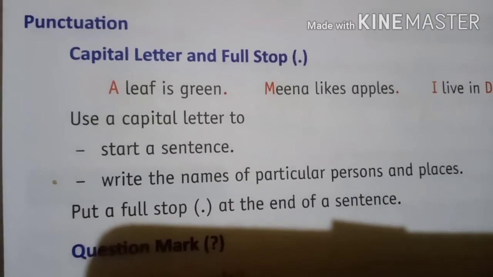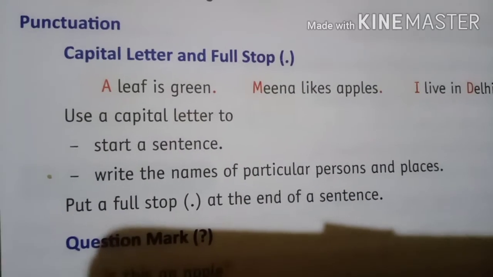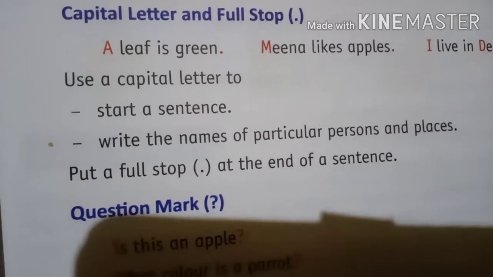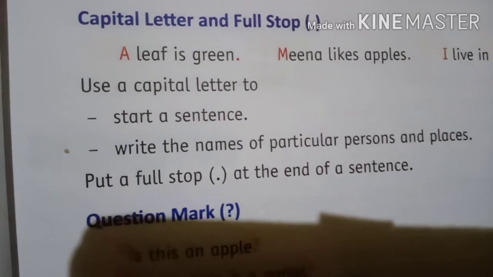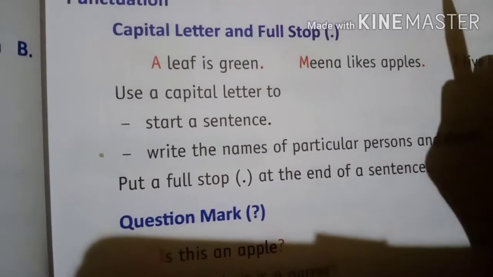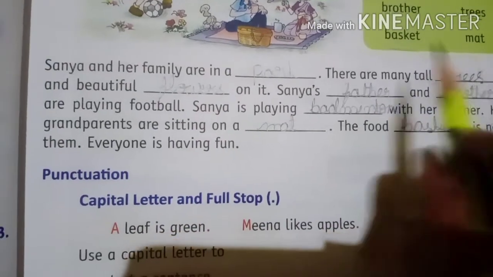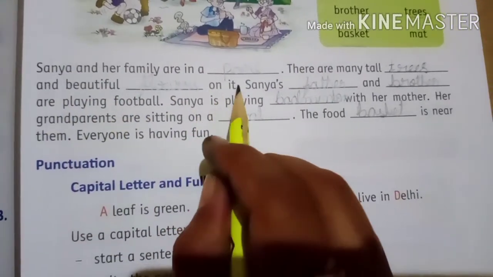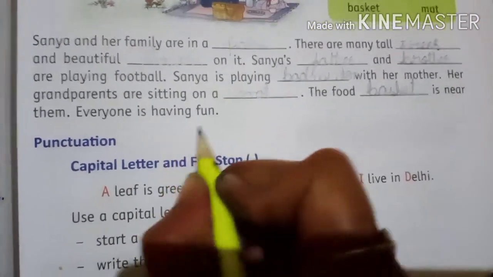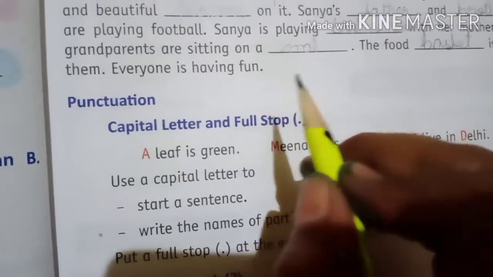Dear students, look here, punctuations. Let me tell you about capital letters and full stops. Whenever we start a sentence, we should start with a capital letter. After the sentence, we put a full stop. For example, look here. There are many tall trees and beautiful flowers on it. See, after this we put a full stop. This is a full stop. It shows us the sentence has ended.